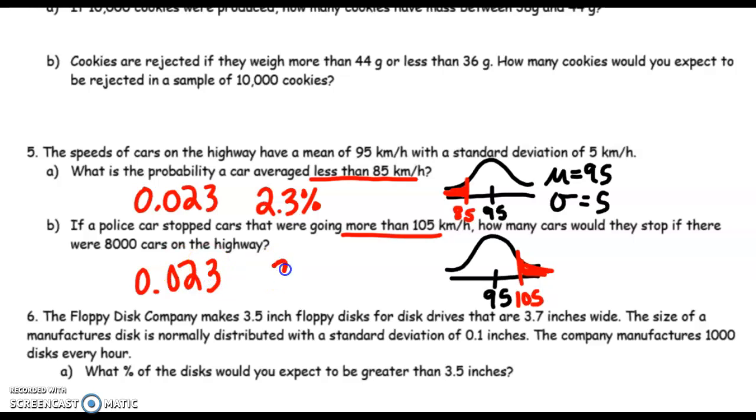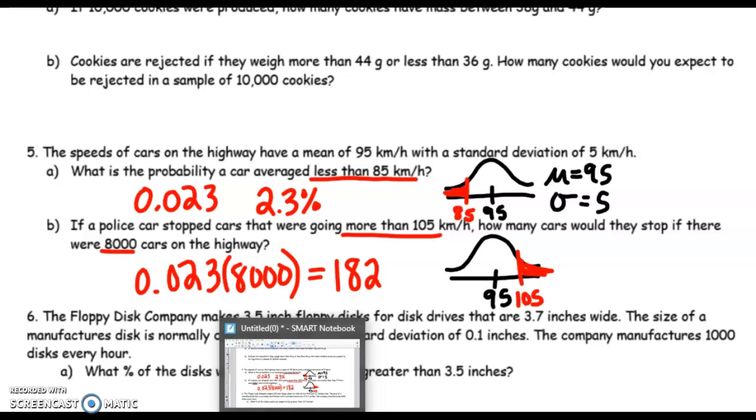And you can leave it as a decimal or you can make it a percent. Actually, we're going to leave it as a decimal because I want to find the number of cars stopped out of 8,000. I'm going to multiply that by 8,000. And I get the number of cars to be 182. So 182 cars would get stopped for going over 105 kilometers per hour.